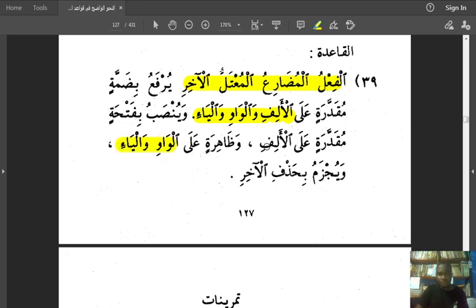And on waw and ya, if it's supposed to be mansub, the fatha will show clearly. وَيُجْزَمُ بِحَذْفِ الْآخِرِ. And when it's supposed to be majzoom, it is by حذف الآخر or حذف حرف العلة. When it's majzoom, we make it majzoom by deleting the weak ending. That is how it goes.